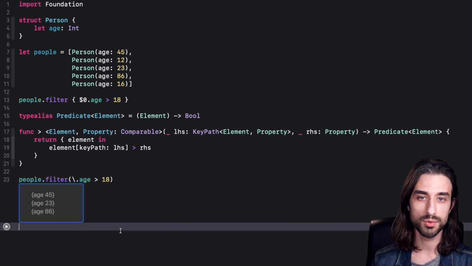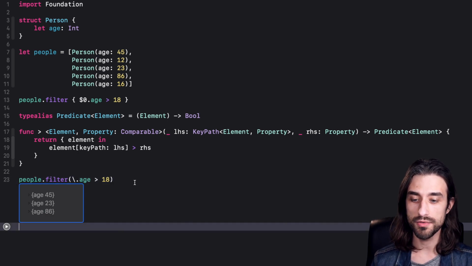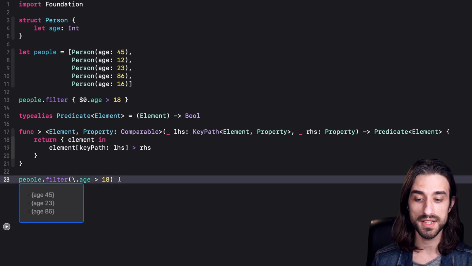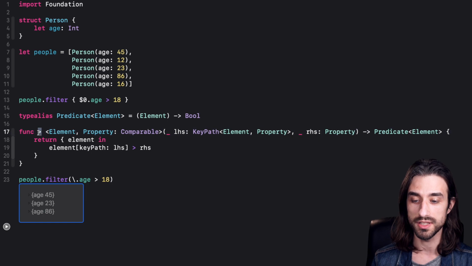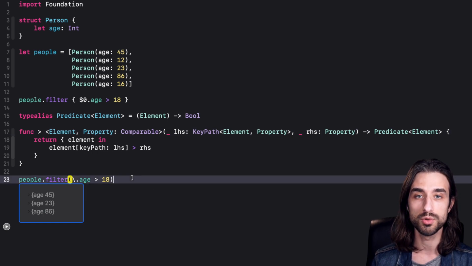So that's the trick I wanted to share with you, the fact that by overloading some specific operators, we can enable this kind of very nice syntax in which we are able to basically provide a predicate system that is type safe, that works with KeyPath, all of this just by overloading a few operators. Because of course here I've only overloaded this operator, but if we wanted to cover all the possible use cases, we would need to overload all the comparison operators, the equality operator, the not operator,